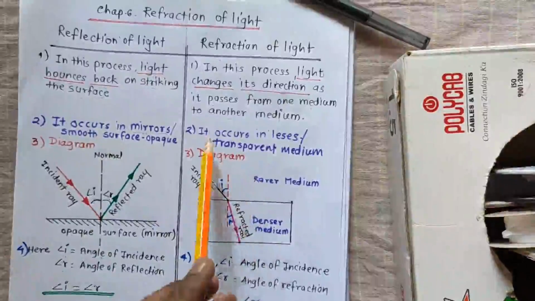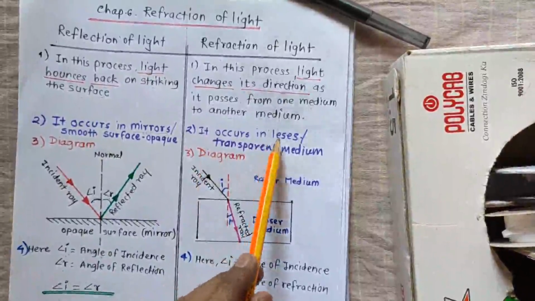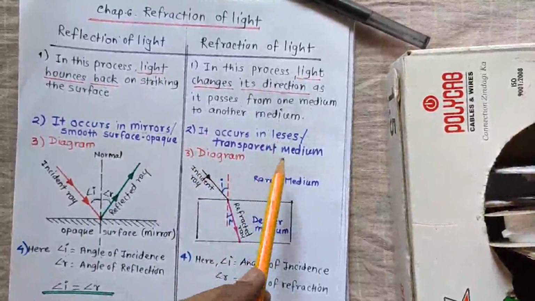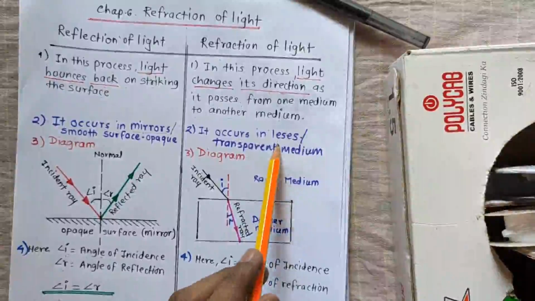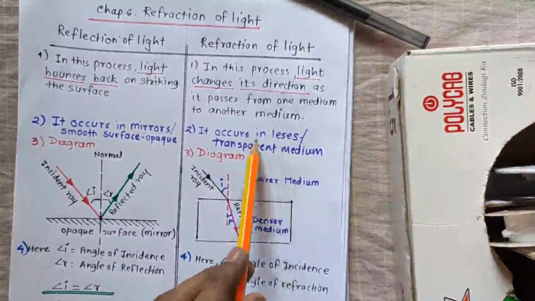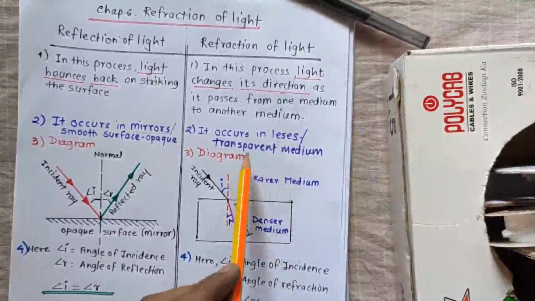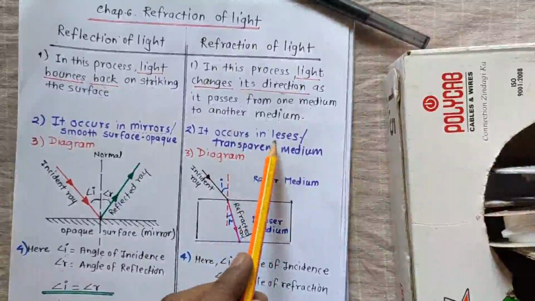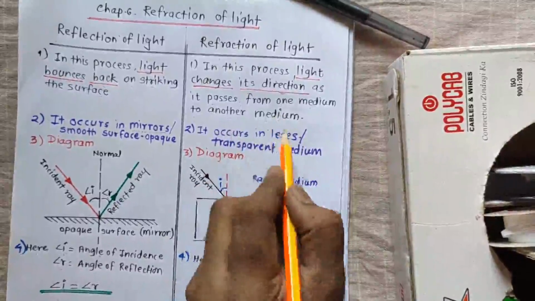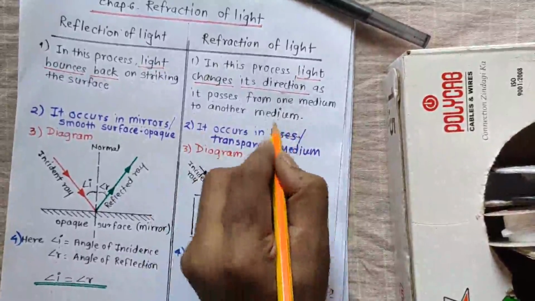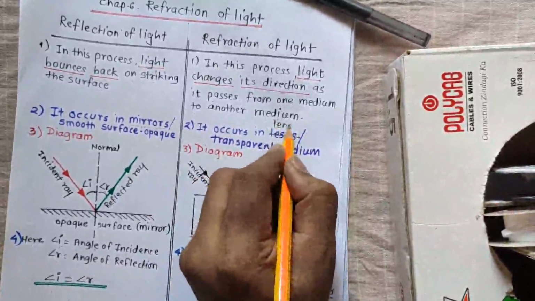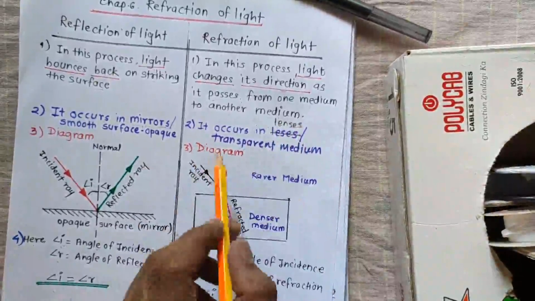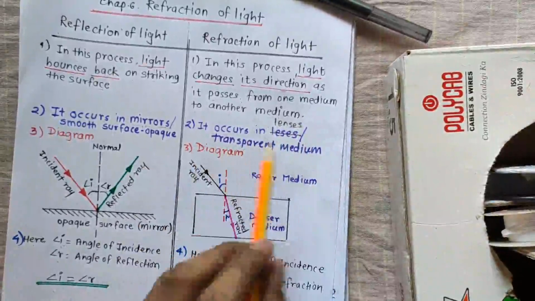In case of refraction, it occurs in lenses. Lenses in terms of what? Whatever specs we are wearing, those specs have lenses. In that, the light changes its direction. So basically the refraction of light happens in lenses, which are a transparent medium.